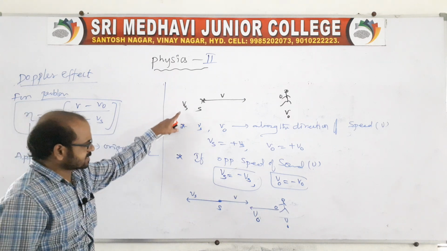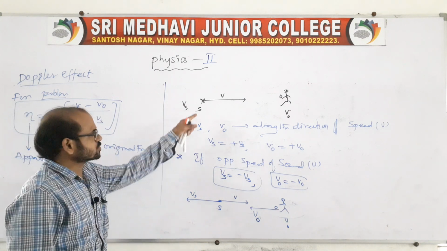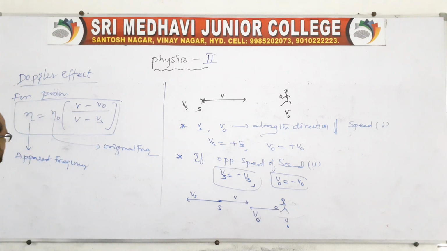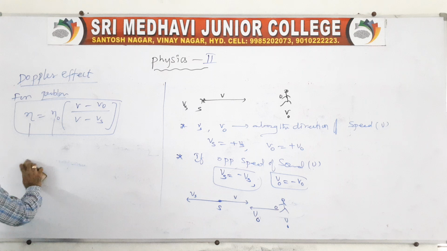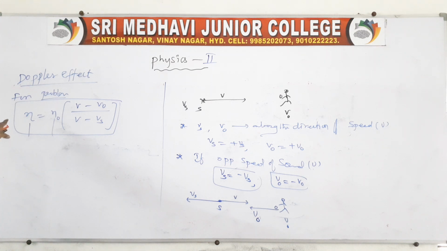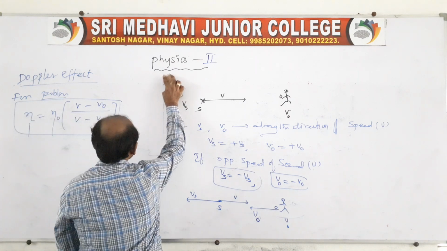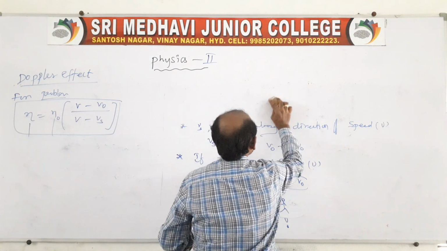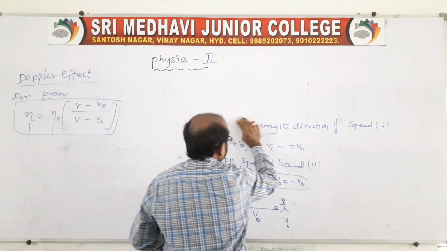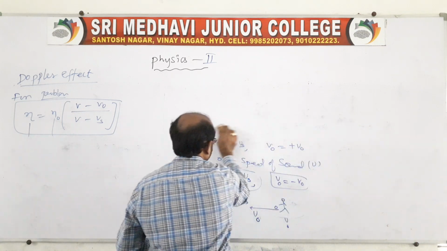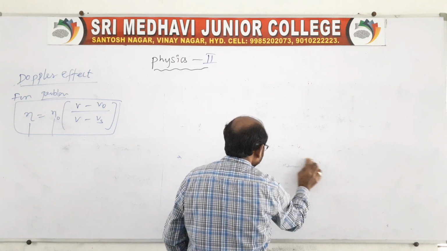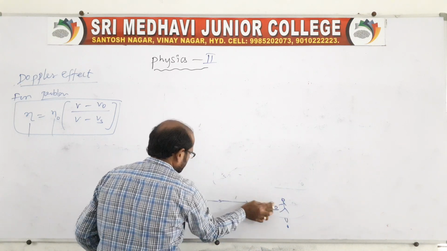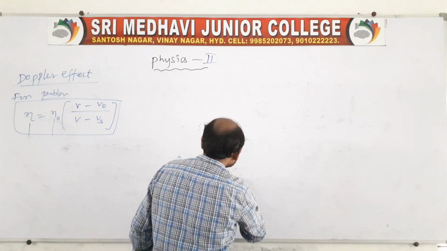Based on these sign conventions, let us discuss the cases in the Doppler effect. For the cases we take the formula we just discussed, not the equation which we derived. Yes, we can also take that, but instead of taking that, it is better to use this, because for the problems it is very easy, we can do the problems. Now, let us go for the first case. Actually, the cases are very simple.